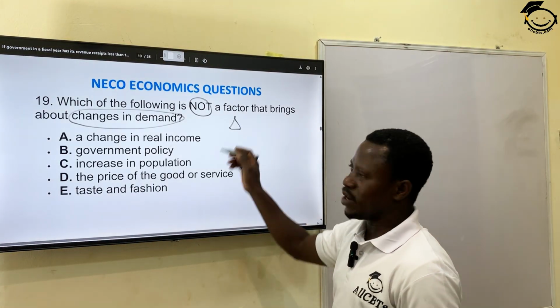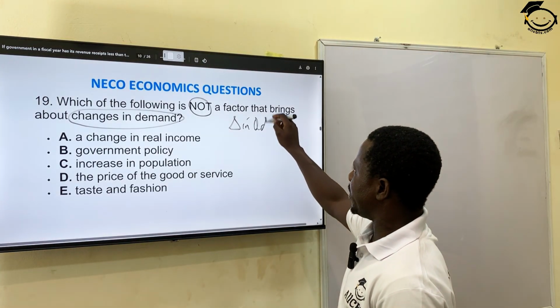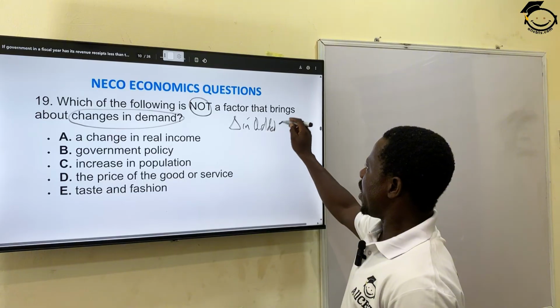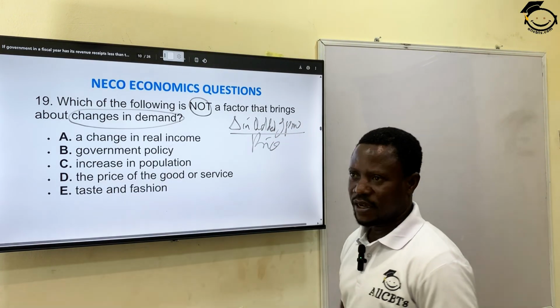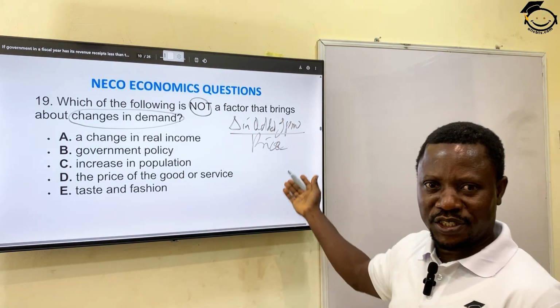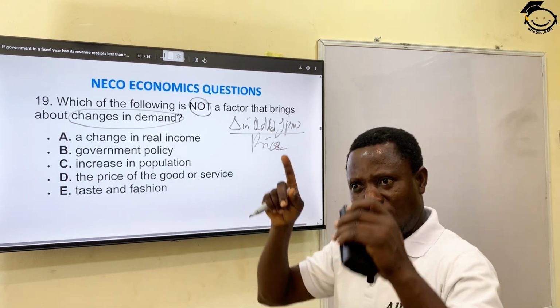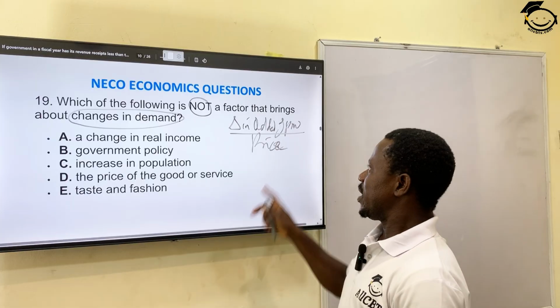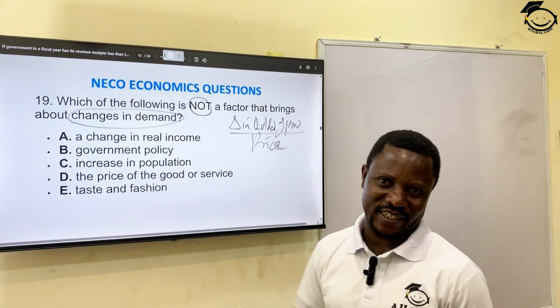Remember, we use a triangle as a representative of change. Changes in quantity demanded of any product are as a result of the price, and that's what we are doing in elasticity. You look at a change in quantity demanded and a change in price. Price is the major, primary, fundamental factor that brings about the change in quantity demanded.